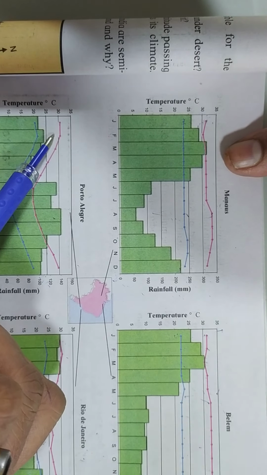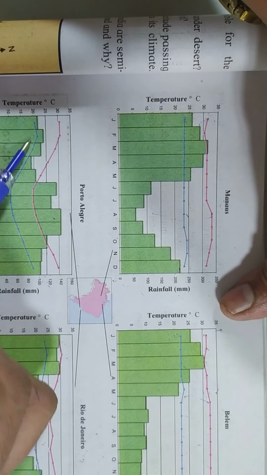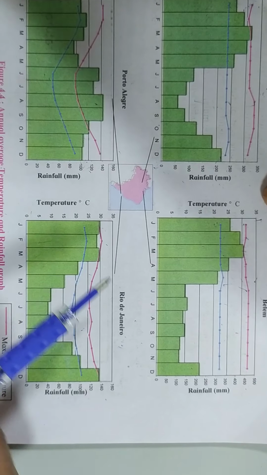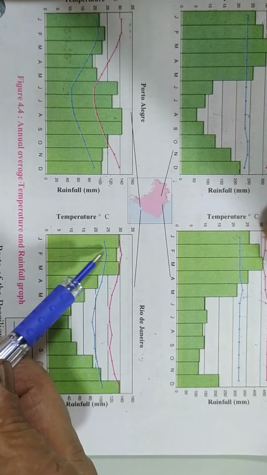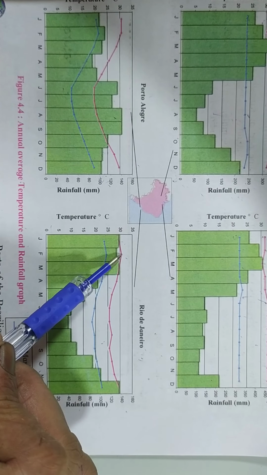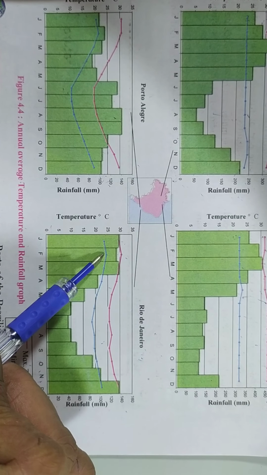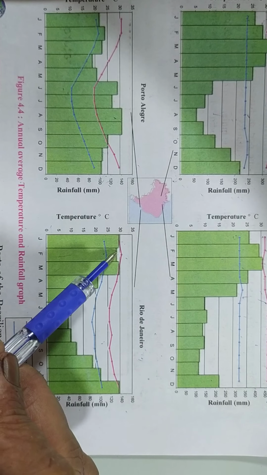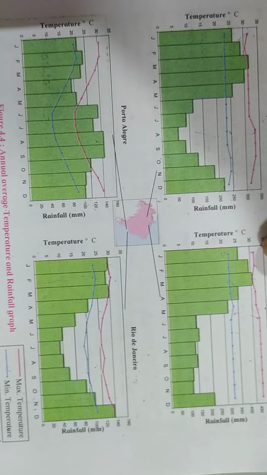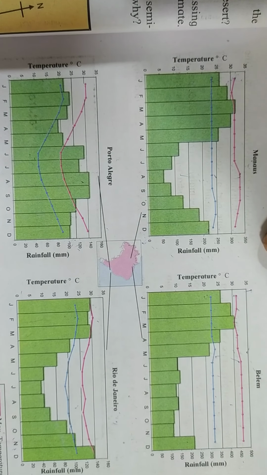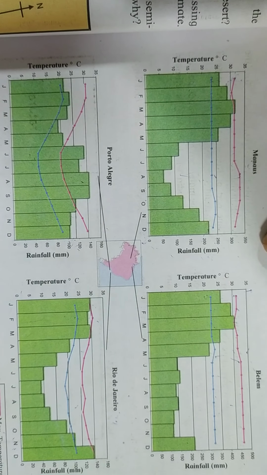What is the difference if you subtract 22 from 30? It will be 8 degrees centigrade. Fine. And Rio de Janeiro. How much is the maximum temperature in February in Rio de Janeiro? It is a little above 30. Let's consider it as 31. And what is the minimum temperature? It is 24. So how much is 31 minus 24? It is 7. So we have the figures for the month of February. So it is 6, 9, 8 and 7.